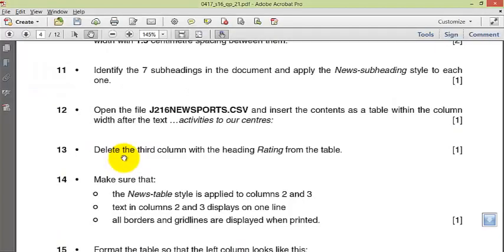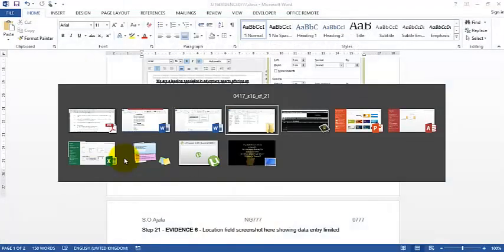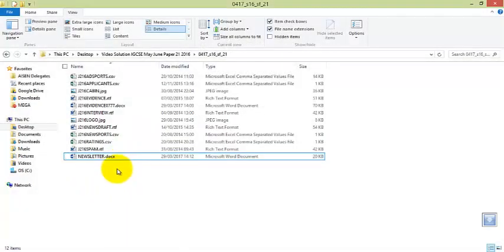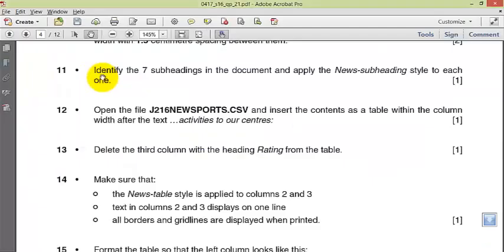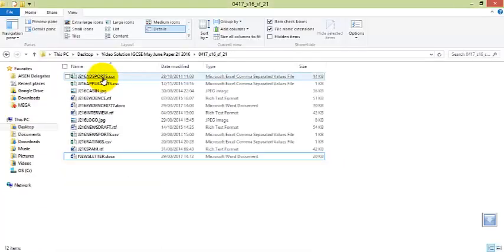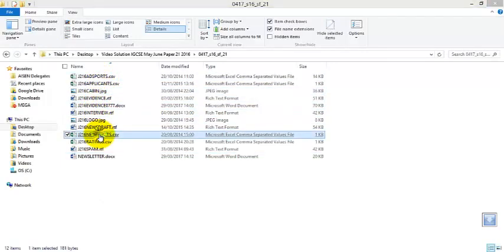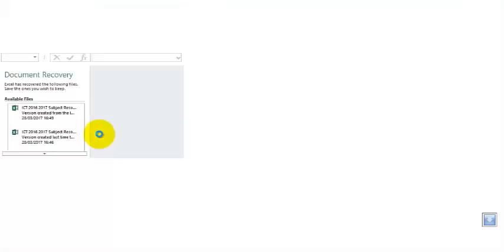Save your work. Open the file J216 news sports.csv and insert the content as a table within the column after the text. Okay, J216 news sports. Okay, so let me open it with Excel.